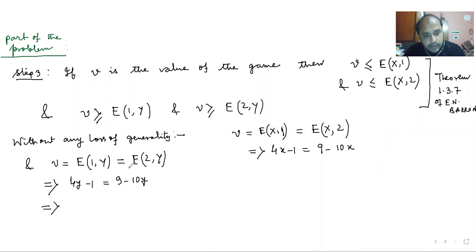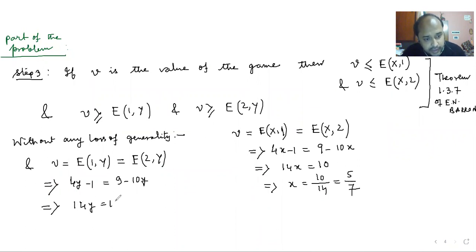So if I solve it, what will I get? We get 14x is equal to 10 and x equal to 10 by 14, or 5 by 7. And if I do it over here, we will get 14y is equal to 10, which is y equal to 10 by 14, which is 5 by 7.